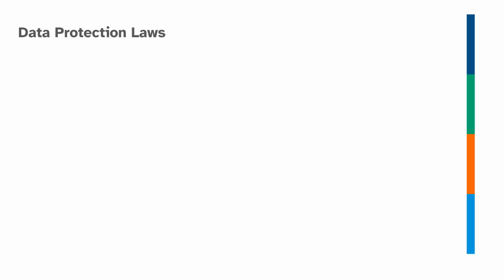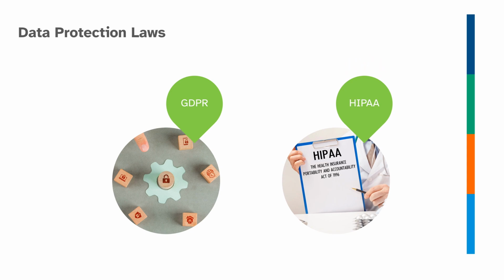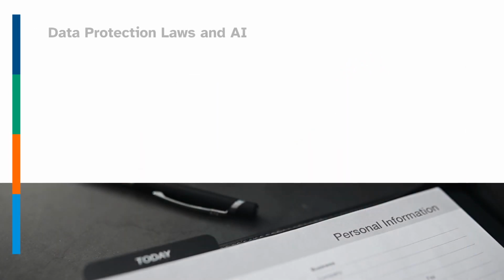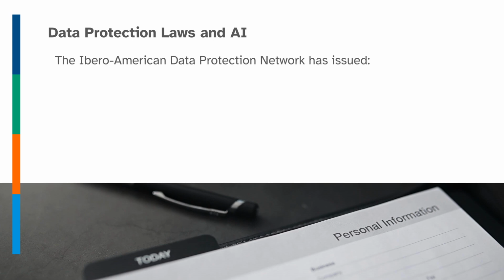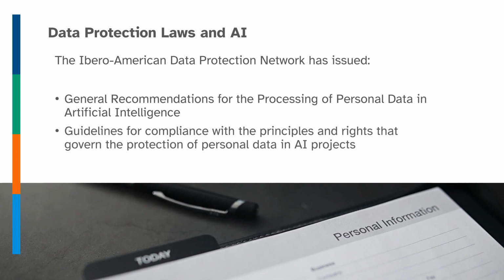Well-known data protection laws include the European Union's General Data Protection Regulation, or GDPR, and the Health Insurance Portability and Accountability Act in the USA, enacted in 1996. It protects the privacy and security of health data. Some standards and guidelines are designed specifically to manage the use of personal data for AI. For example, the Ibero-American Data Protection Network has issued general recommendations for the processing of personal data in artificial intelligence and guidelines for compliance with the principles and rights that govern the protection of personal data in AI projects.